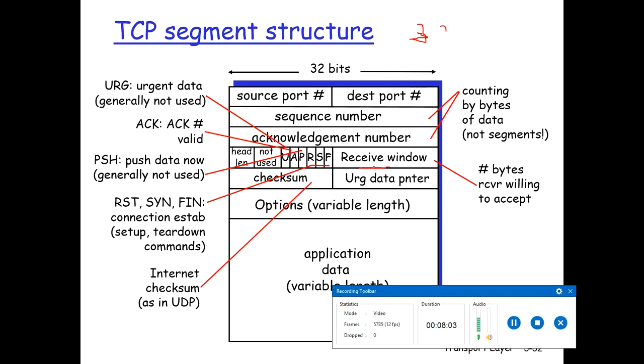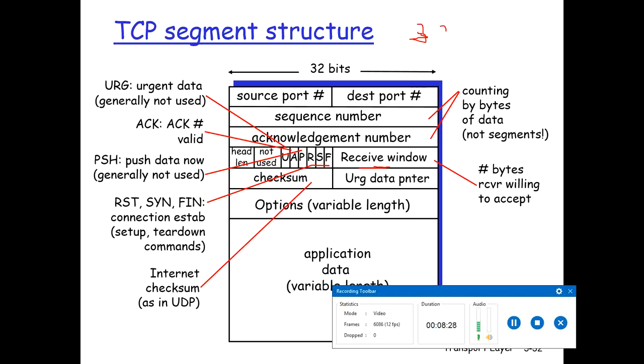These are used by TCP sender and receiver for providing the reliable data transfer service. After this we have a receive window. Receive window is 16 bits, that means 2 bytes. This is used for flow control, and it indicates the number of bytes that the receiver can accept from the sender. Then we have the header length field. This is 4 bits, not even a byte.